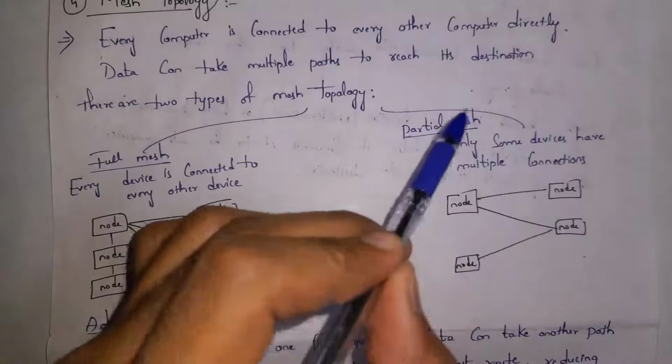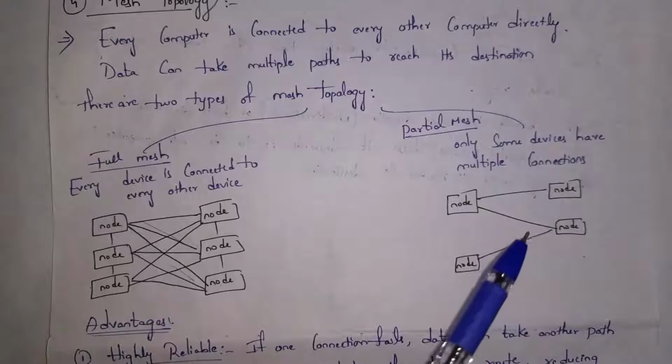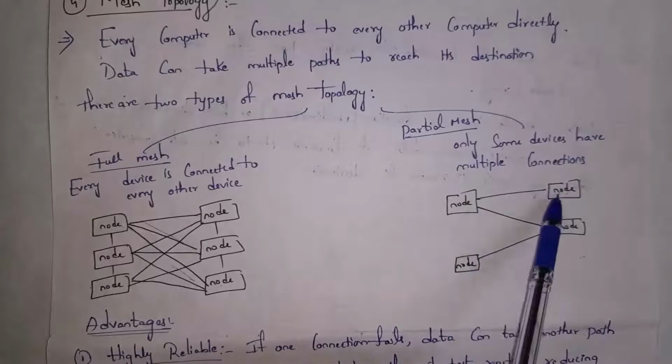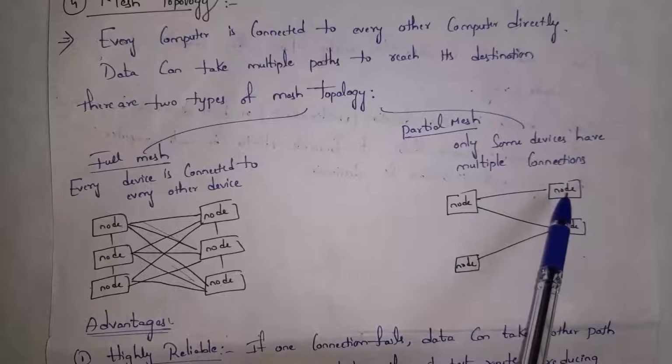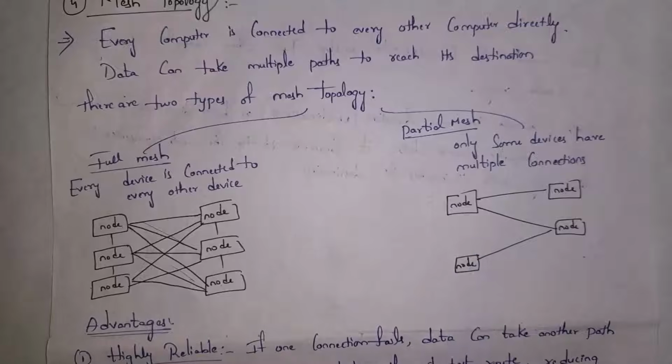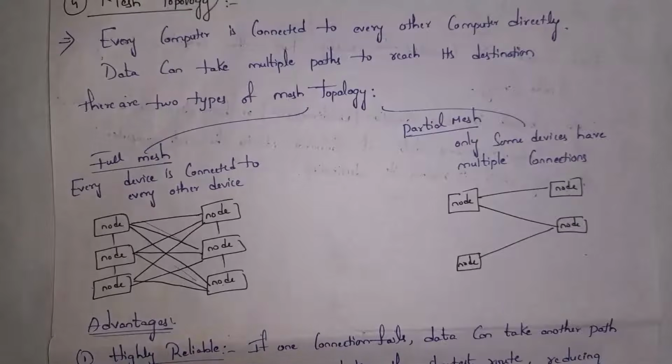And whereas if you consider partial mesh, here connection is only between some devices. For example, this computer is connected to this computer and this computer. For example, if you consider this computer is not connected to this computer. So in partial mesh, connection will be only between a few devices.